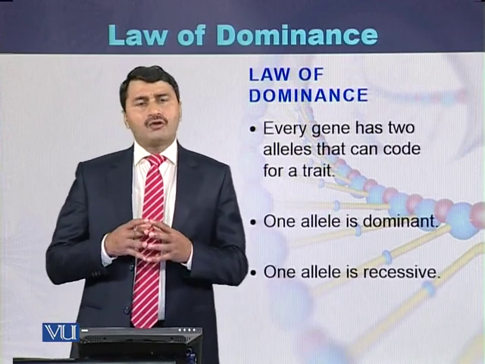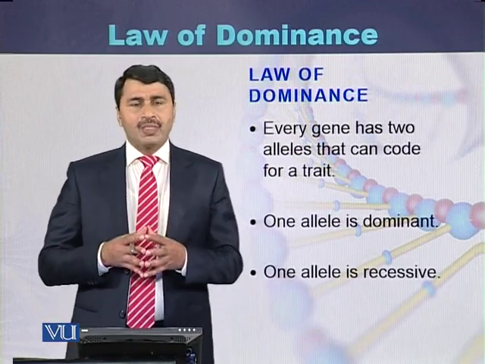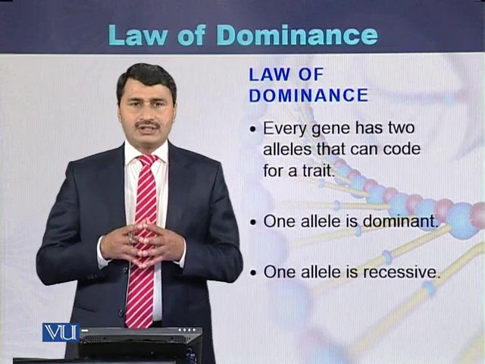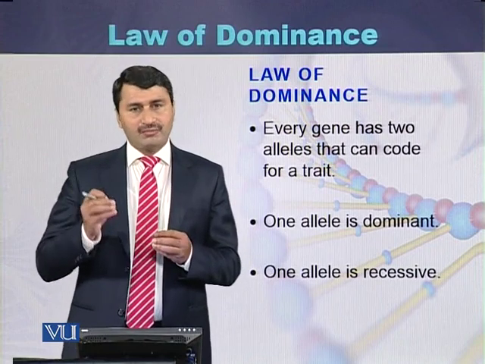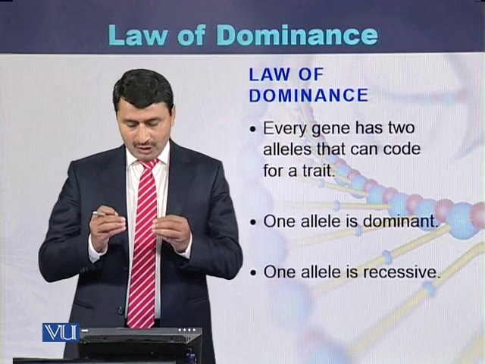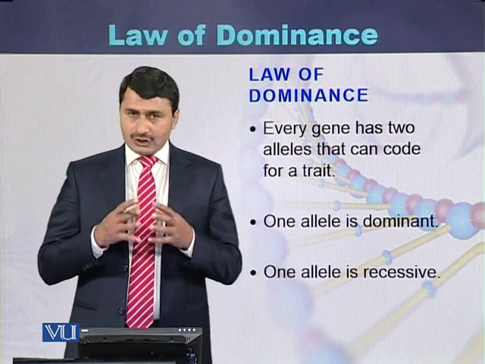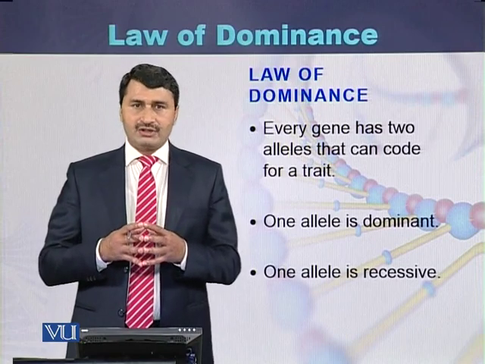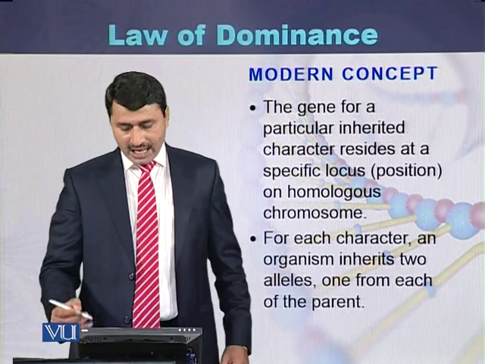So that is the law of dominance in the current scenario. Every gene has 2 alleles. One allele comes from the father and one allele comes from the mother. One of the alleles is dominant while the second allele is recessive. So this is the current model of inheritance.